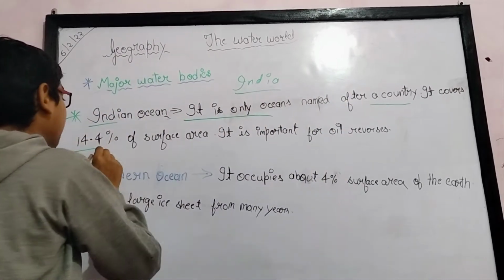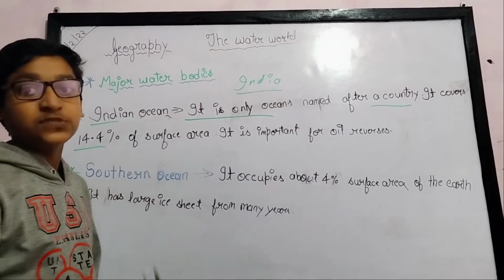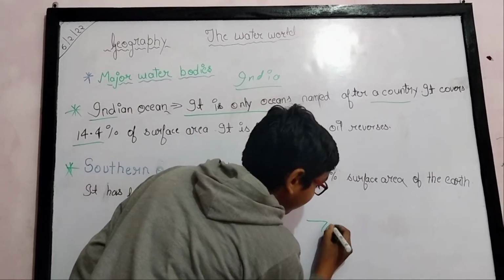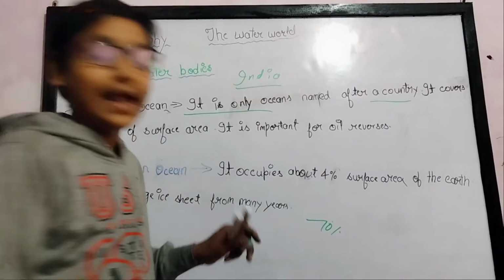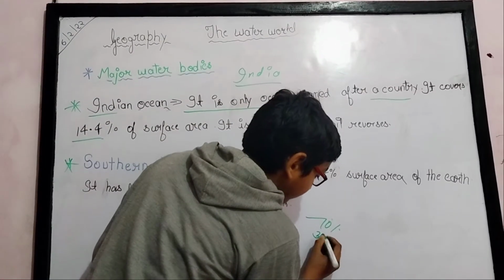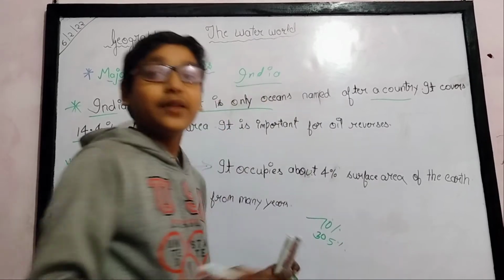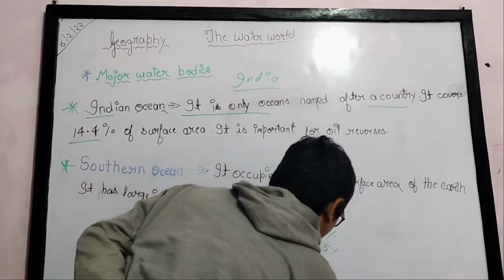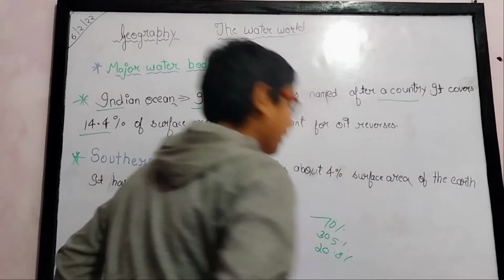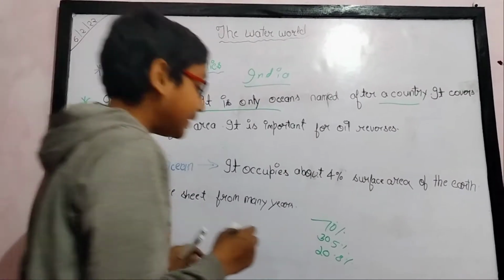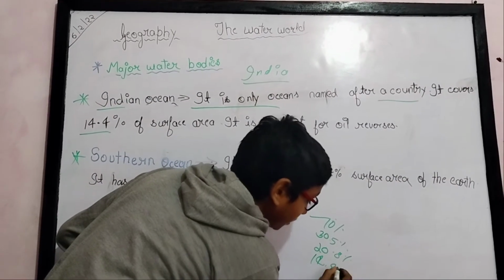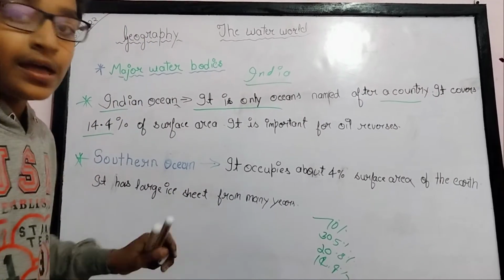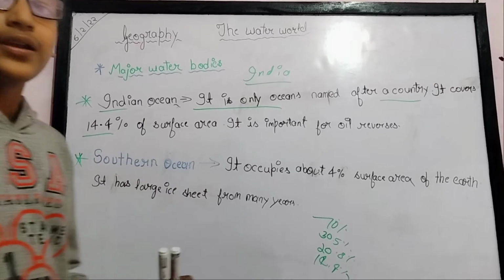It covers 14.4% of the surface area. Previously we studied that 70% is the total, in which 30.5% is covered by the Pacific Ocean, 20.8% by the Atlantic Ocean, and 14.4% is covered by the Indian Ocean. The rest is covered by the Southern Ocean and Arctic Ocean.